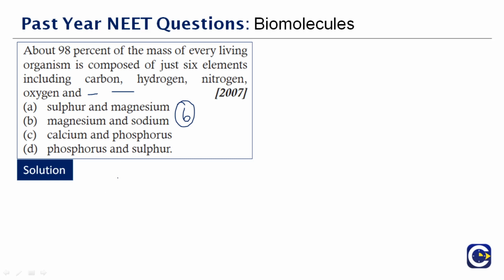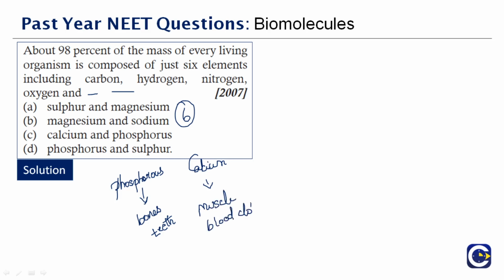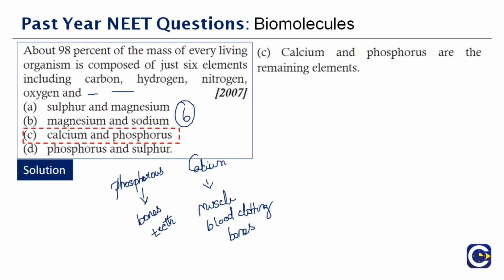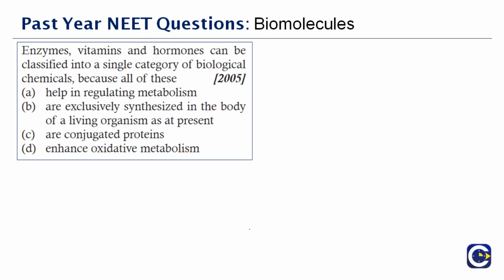So you have to remember, phosphorus is for bones and teeth. And calcium is for muscle, then you need it for blood clotting, and apart from that you also need it for bones. Therefore the correct answer to this question is option C. Now let's move to the next question here.